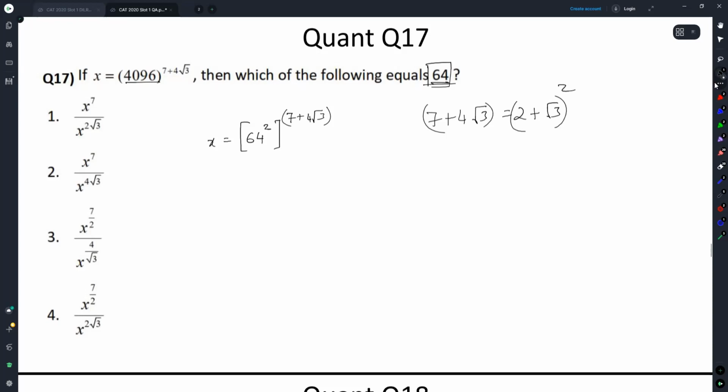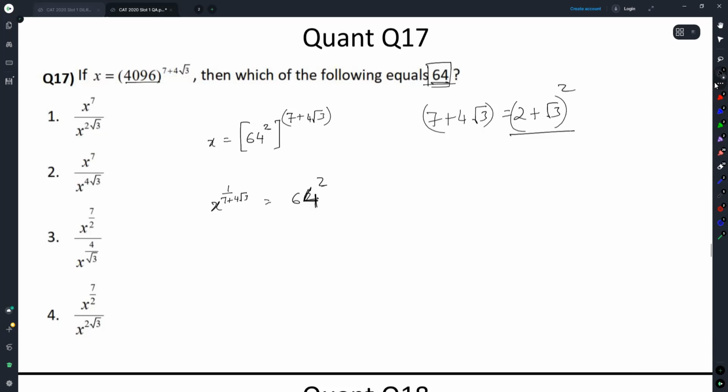But because I was unable to figure out straight away how to proceed here, this is also a result that I reached. This is also something that I saw in this question. But okay, then I saw, no, this isn't working. So if we have to work with 64, we have to bring this over here. So x will be 1 by 7 plus 4 root 3, which is equal to 64 square. Basically, I have to get 64 alone now. I don't want any powers there.